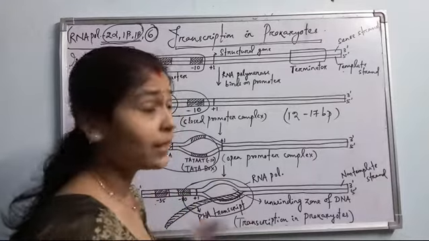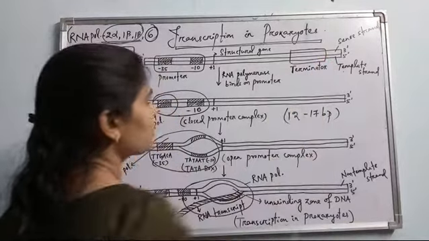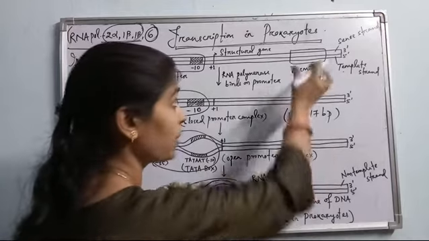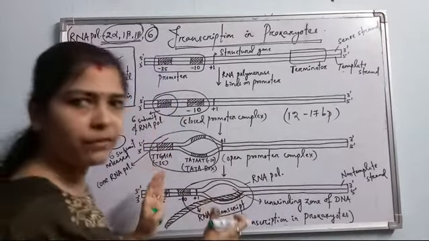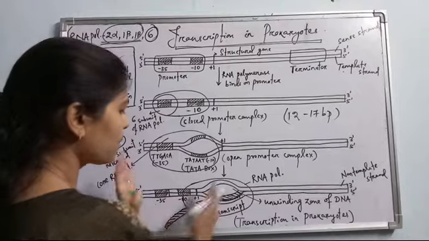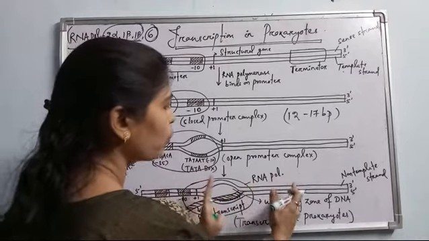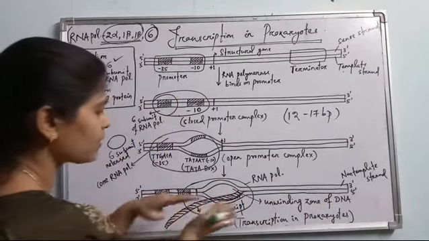And towards the end, what is there? Towards the end, the terminator zone is there. This is elongation, what we have discussed, the second step. In elongation, what happens? The RNA polymerase enzyme moves ahead, and RNA is synthesized.